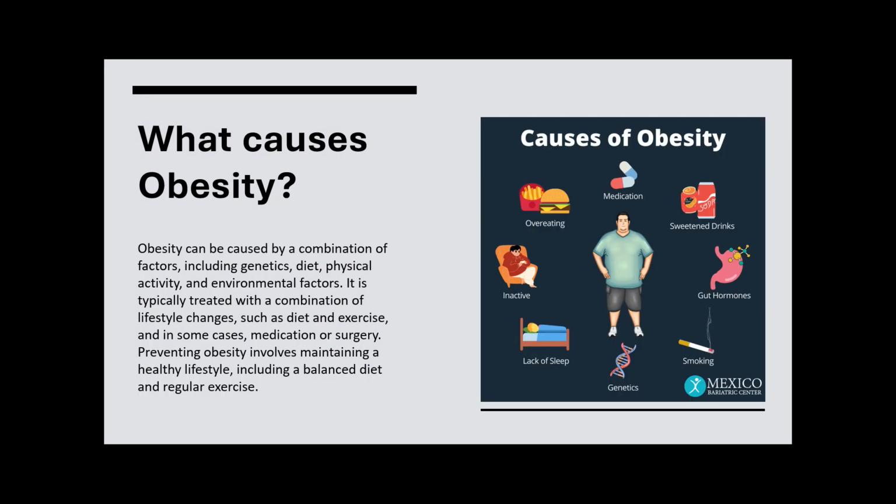So, what are some of the causes of obesity? Obesity can be caused by a combination of factors, including genetics, diet, physical activity, and environmental factors. It is typically treated with a combination of lifestyle changes, such as diet, exercise, and in some cases, medication or surgery. Preventing obesity involves maintaining a healthy lifestyle, including a balanced diet and regular exercise. And on the picture to the right, we can see some causes of obesity, such as overeating, medication, sweetened drinks, gut hormones, smoking, genetics, lack of sleep, and overall being inactive.